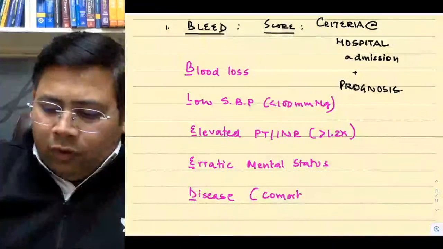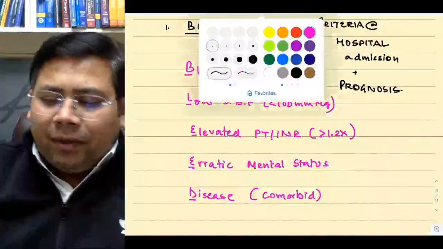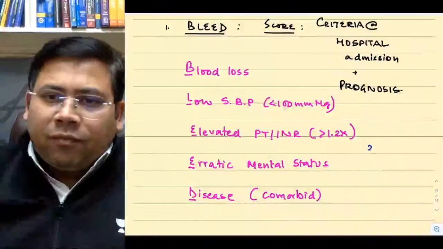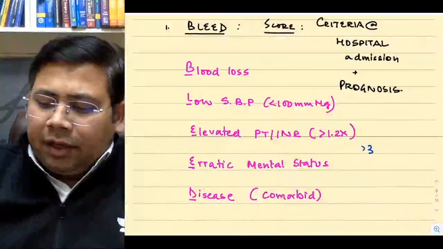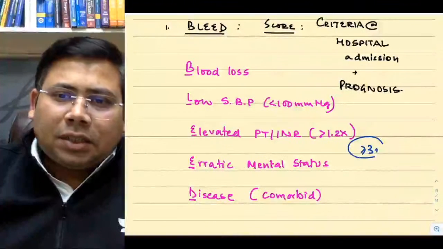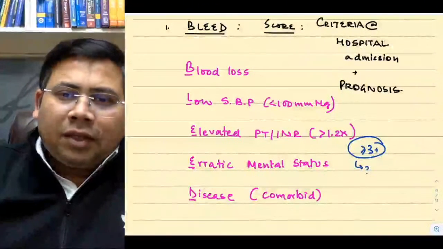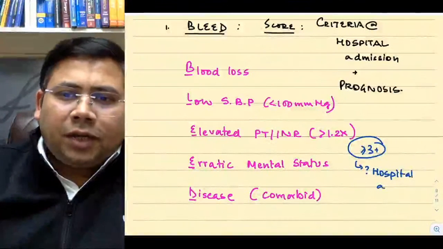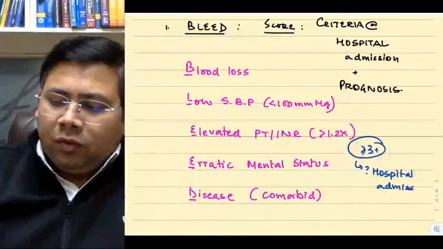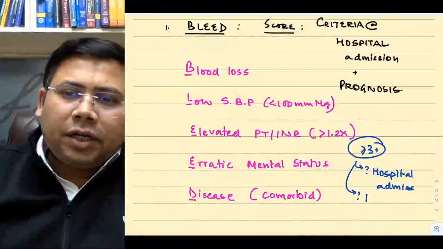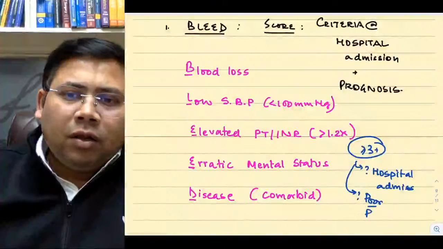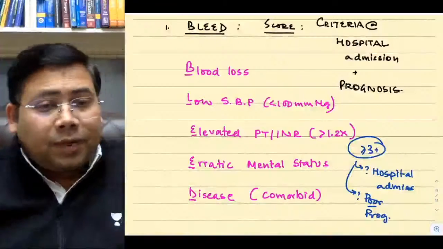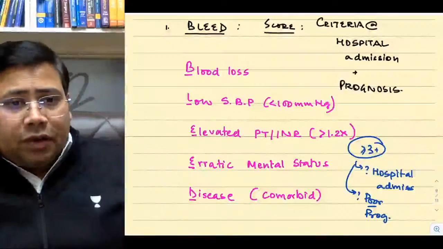So in layman's language, if more than or equal to 3 parameters are positive, one thing you have to know is that you have to go for hospital admission. Hospital admission needs to be done, yes or no? And also this is associated with poor prognosis. So hospital admission and poor prognosis are very important.